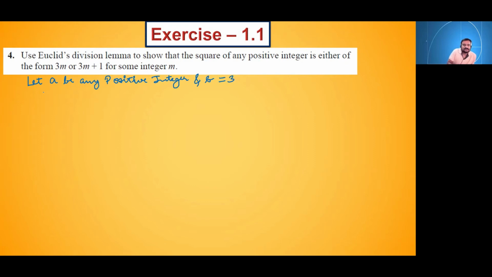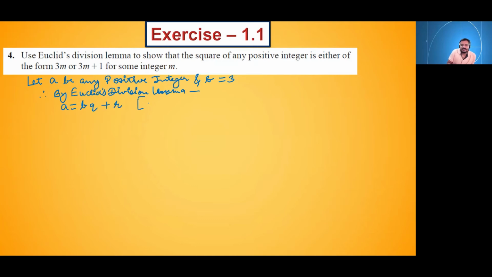Okay, so therefore by Euclid's division lemma, what we will get? a is equal to bq plus r.